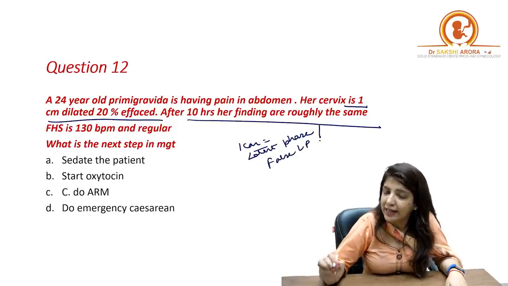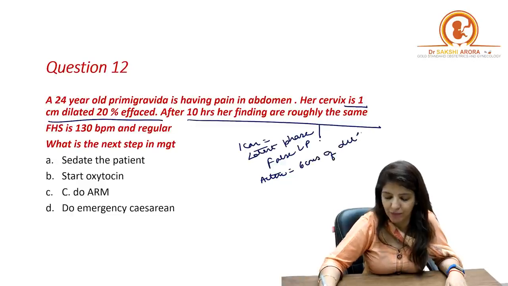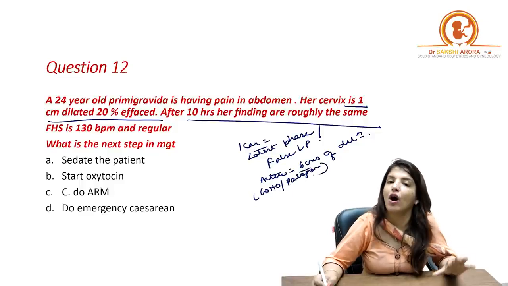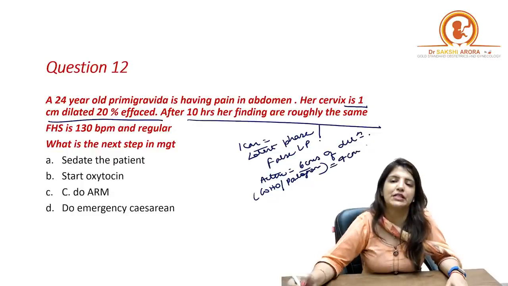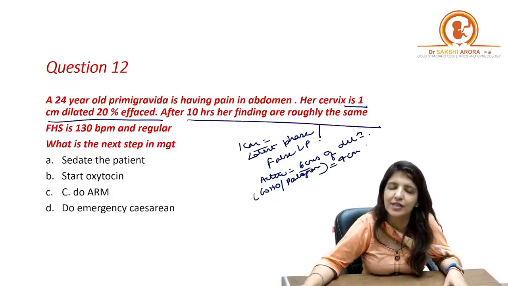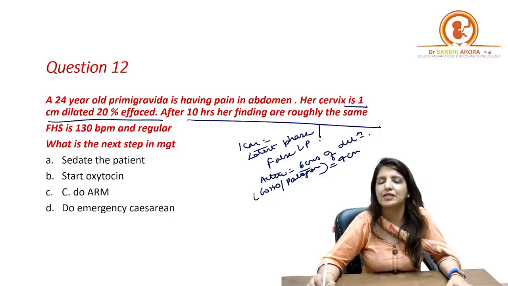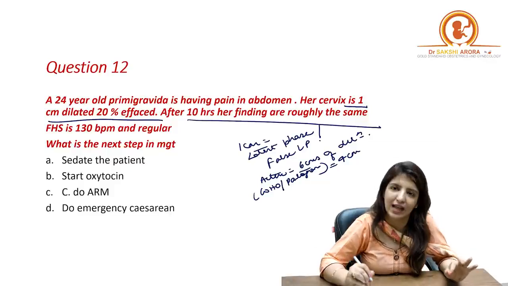Now, for all clinical questions, bacho, you have to remember that the active phase begins from 6 centimeters of dilatation. Only when words like WHO or partogram are there, then you say that 4 centimeters is the beginning of active phase. But for all clinical questions, for all practical purposes, active phase begins at 6 centimeters of dilatation.